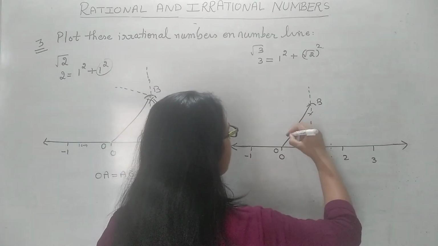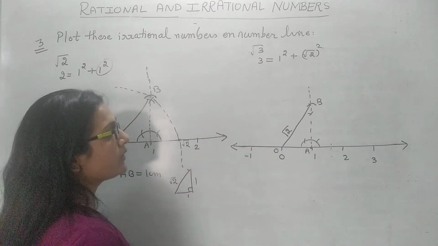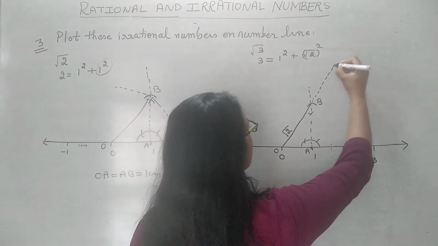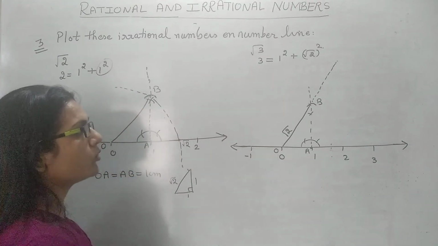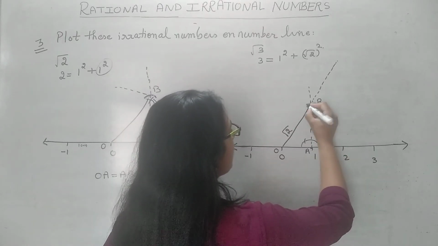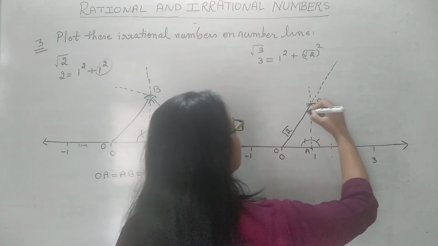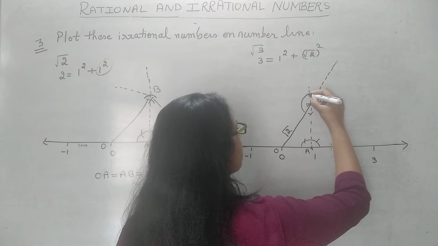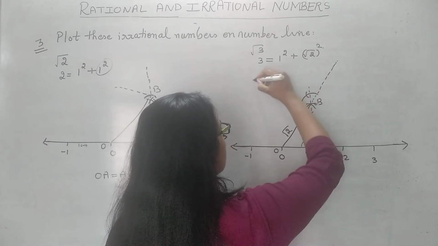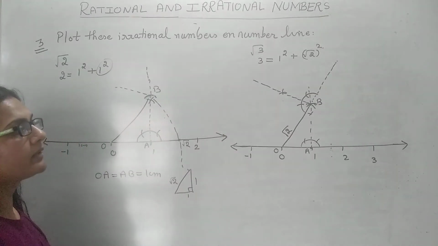Now how much is this line we have got? √2. We have to find √3. So how can we find √3? This OB, you extend it little bit more. Extend it little bit more. Now with the help of compass, you make 90 degree at this point B. How do we make 90 degree? With the compass, make an arc, then this and this. So with the help of compass, we make a 90 degree at the point B.